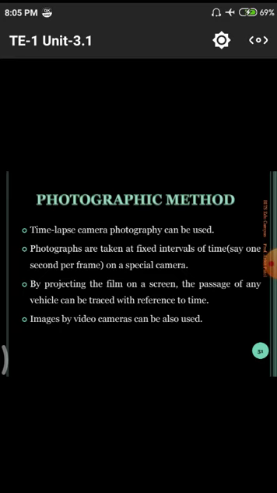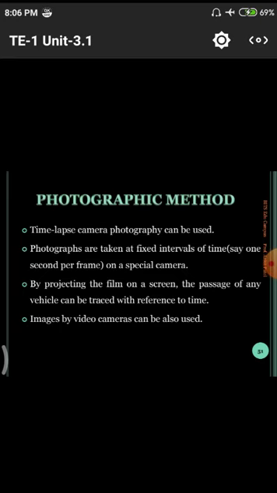Next one, by projecting the film on a screen, the passage of any vehicle can be traced with reference to time. That means the camera will simply be taking photographs with respect to time. For each and every second or millisecond, depending upon the capacity of the camera, it automatically captures the photo, so that whenever we observe a particular time, that means 9 o'clock 5 minutes 20 seconds, we can see what vehicles are moving on a particular speedway. After that, what speed is maintained by those vehicles? All those can be captured.